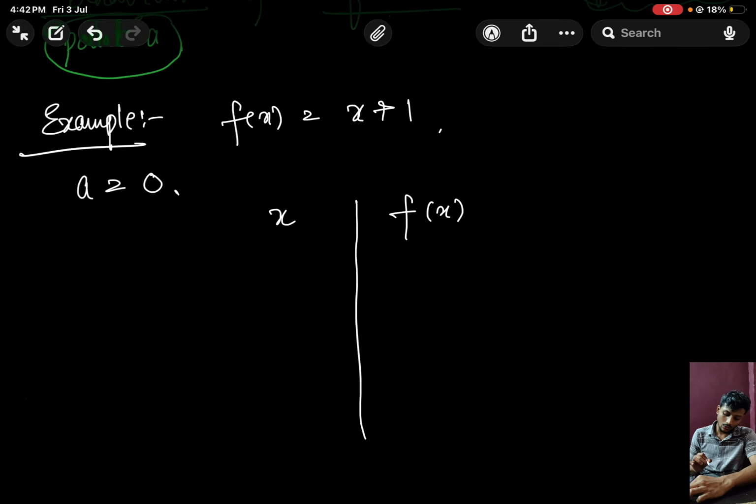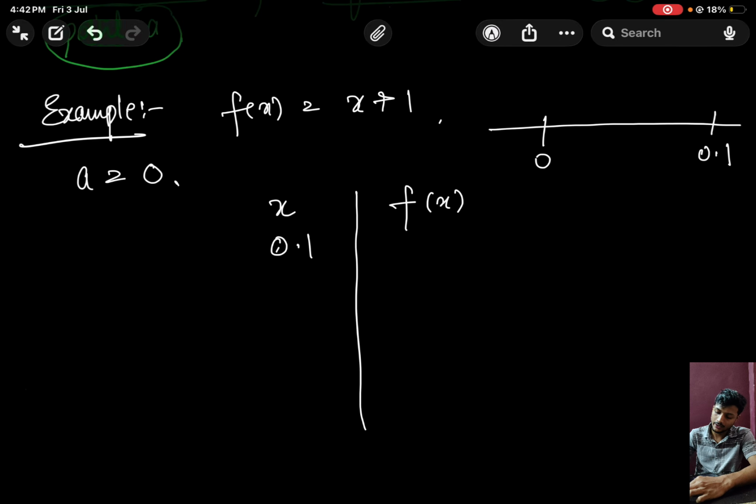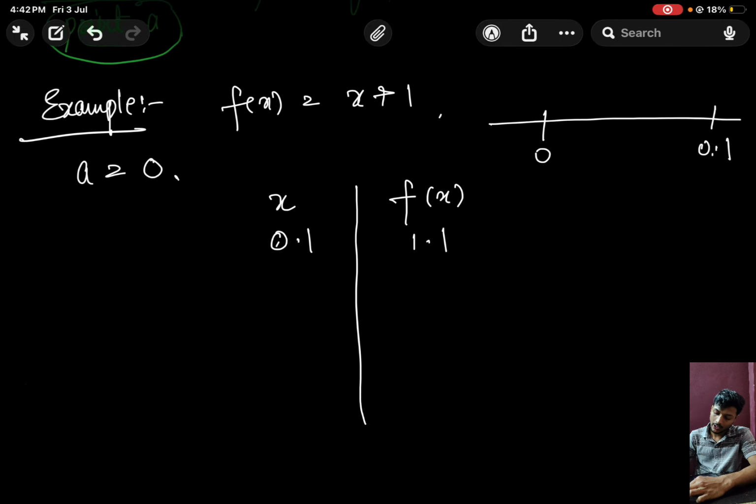Okay, as our point is a, let's take a value very close to a. At the first step, let's take the value 0.1, and we know that 0.1 is very close to a. So this is 0 and this is 0.1, the value which I took. Now when we put this 0.1 in f of x, we will get 1.1. Now at the second step, let's take a particular point which is 0.01, and now it is much closer to 0 as compared to the previous one.